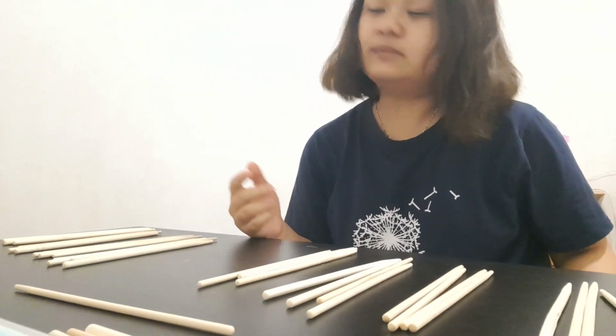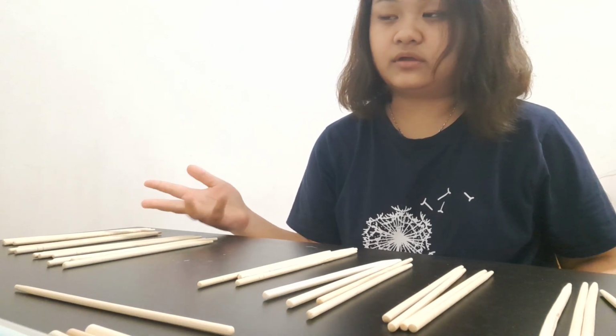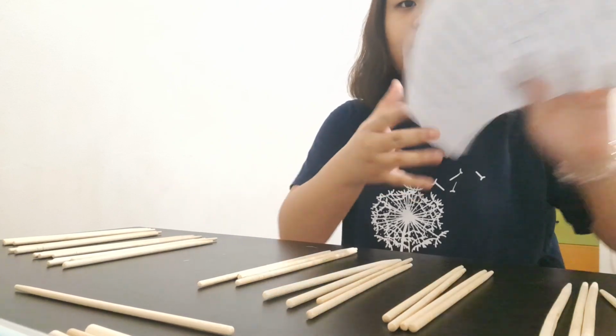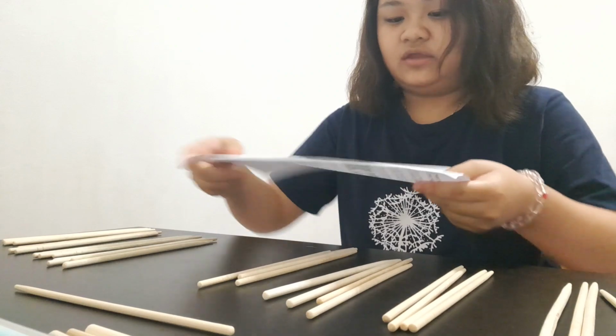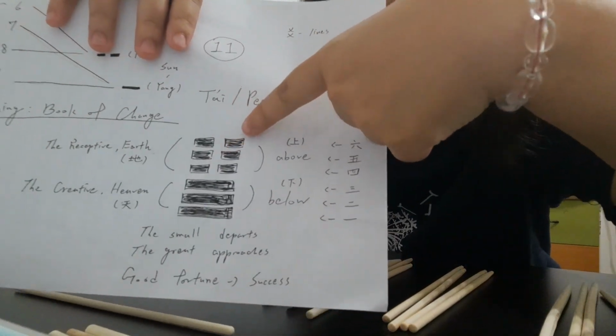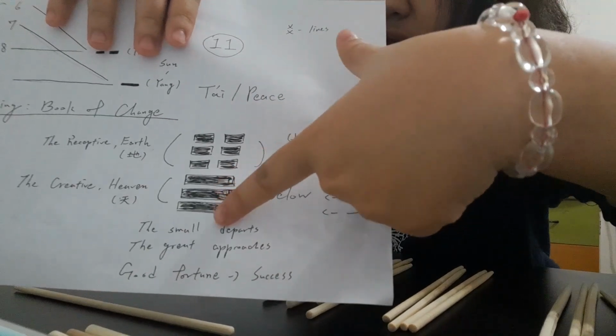So basically 6 and 8 mean yin, which can be related to the moon, and 7 and 9 mean yang, which can be related to the sun. If you got 6 or 8, it will look like this, a separated form. If you got 7 or 9, it will look like this.